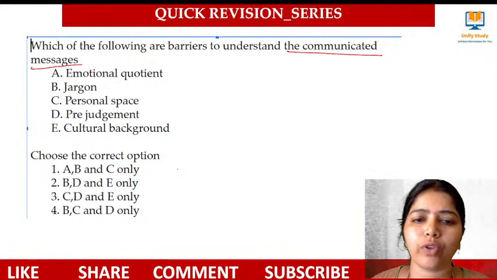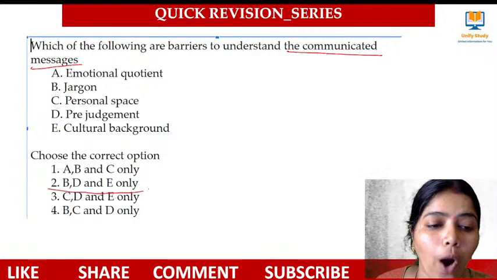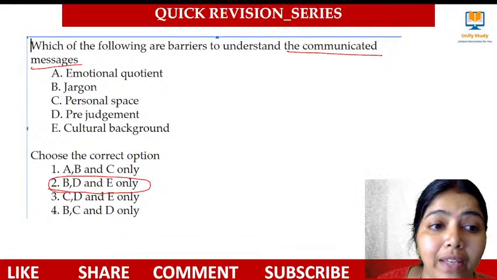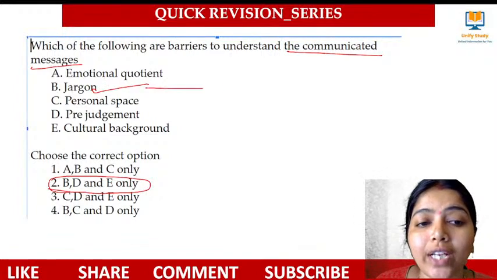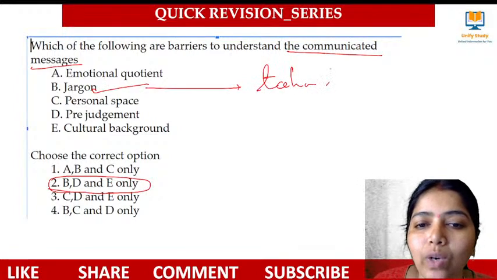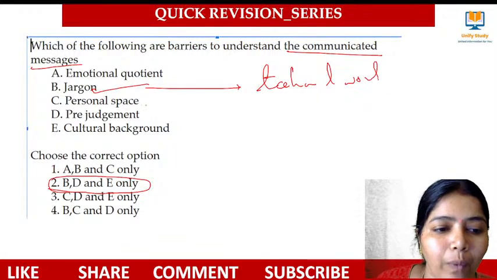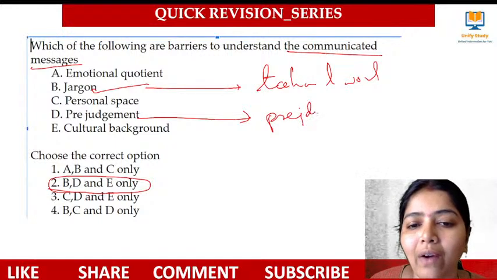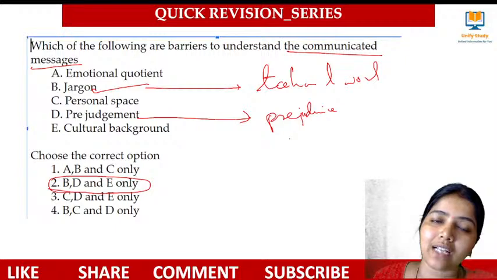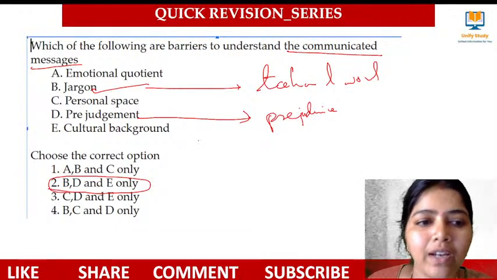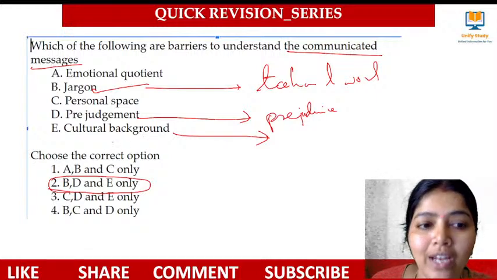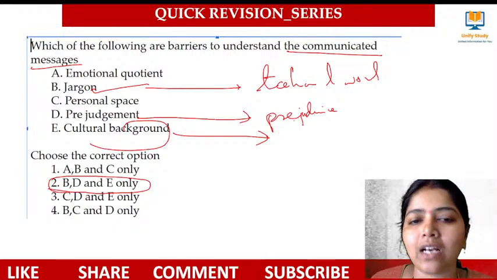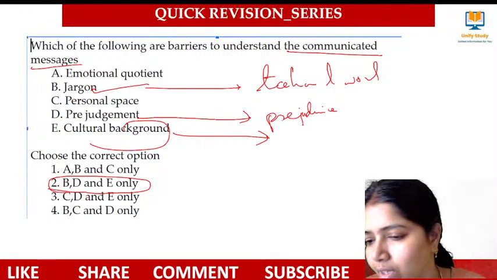I'm getting mixed answers for this question. The right answer is option number 2. See, when I communicate something to people, right, what will be the main barrier? The jargon. I told you, right, jargon means using technical words. When I use technical words, that will be a barrier. When I use prejudgment, I told you, that is prejudice. What I'll do is I'll just imagine that this will be the thing. That is prejudgment, right? And then cultural background. I also told you that cultural background has a major impact on communication, learning, everything. It's a barrier. Okay, very good, clear.